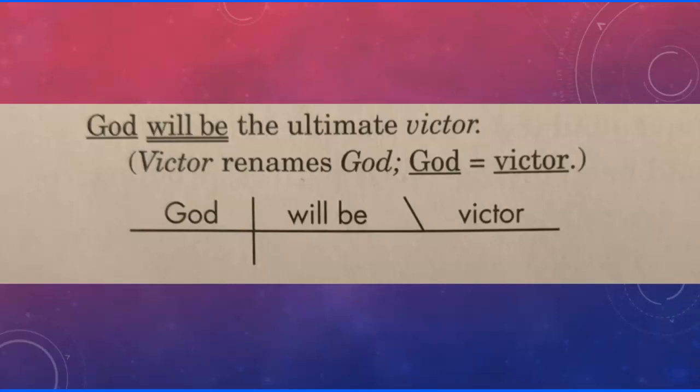All right, I think it's always so much easier just to look at the diagramming, look at the pictures. And so if you turn to page 200, and you look about a third of the way down the page, we're going to see these predicate nominatives and adjectives that are linked together. That's where intransitive linking comes in. So in this one, God will be the ultimate victor. So who will be the ultimate victor? That's God. What will God do?